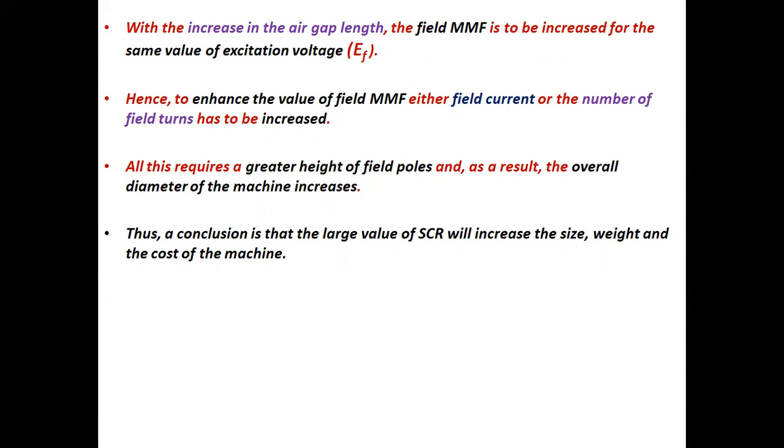Hence, to enhance the value of field MMF, either field current or the number of field turns has to be increased. All this requires a greater height of field poles, and as a result, the overall diameter of the machine increases.